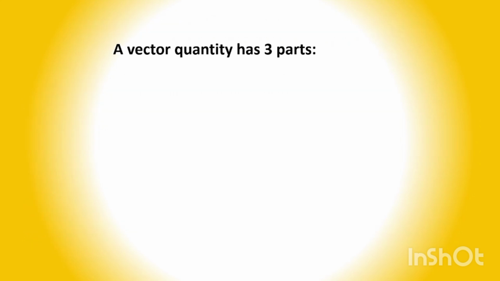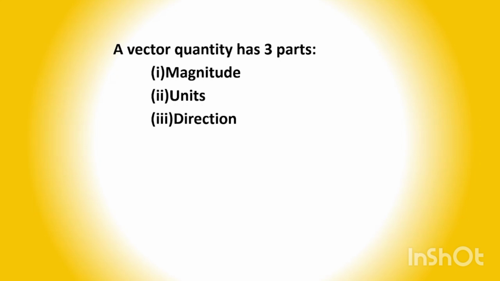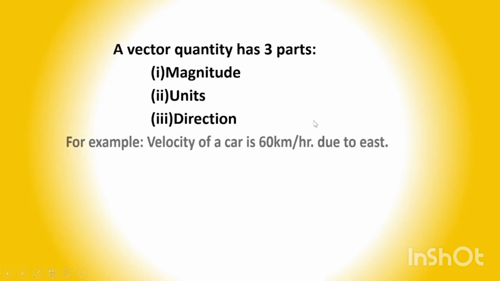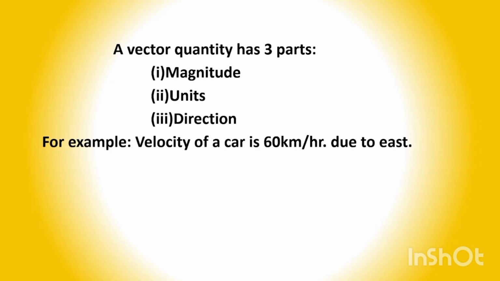A vector quantity usually consists of three parts. The first part is magnitude, the second part is unit, and the third part is direction. So dear students, you see the first and second parts are the scalar part, and the third part is the directional nature. For example, the velocity of a car is 60 km per hour due east.